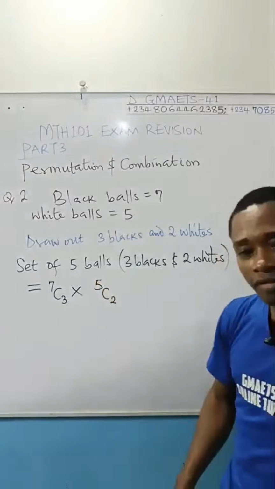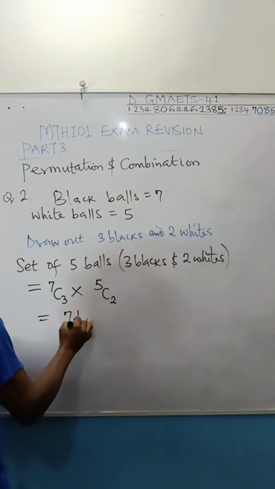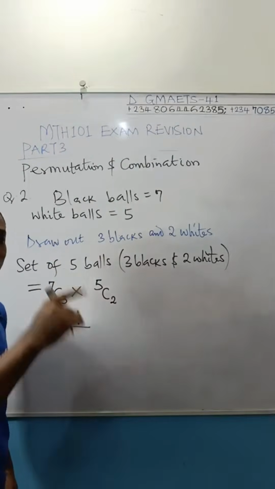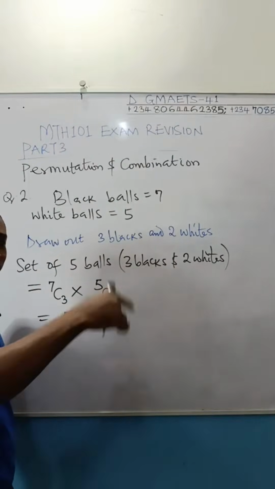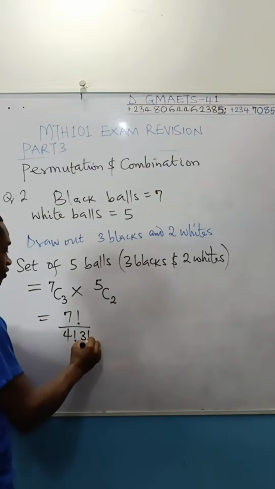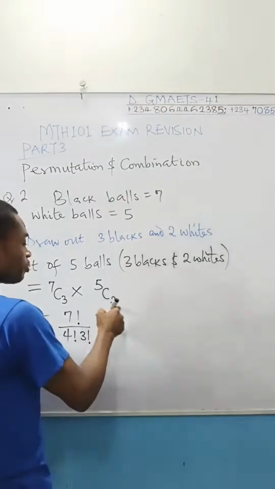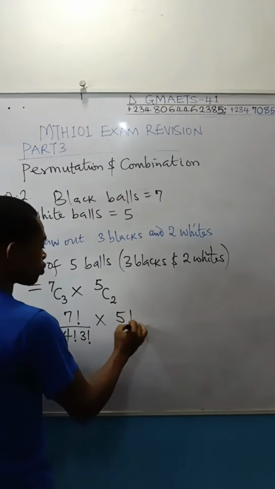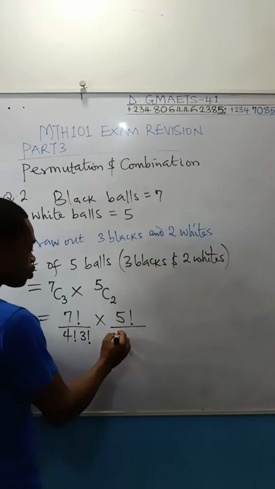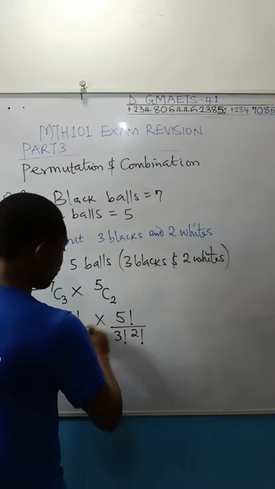But I want us to solve this problem. Let's get a final result. This is 7 factorial divided by 7 minus 3 factorial times 3 factorial. 7 minus 3 will give us 4 factorial, then multiply by 3 factorial. This is multiplied by 5 combination 2, which is 5 factorial over 5 minus 2, which will give you 3 factorial times 2 factorial.